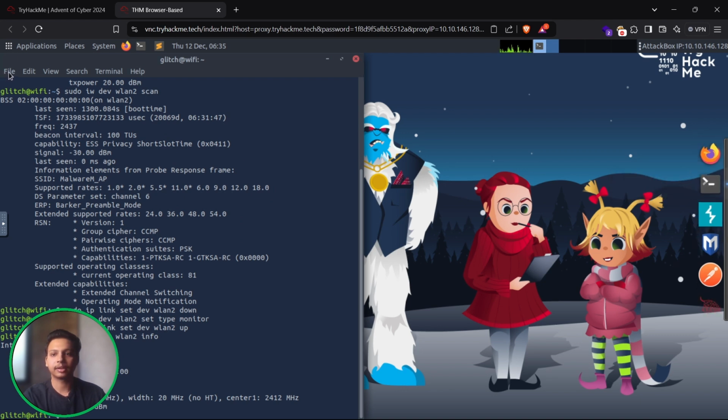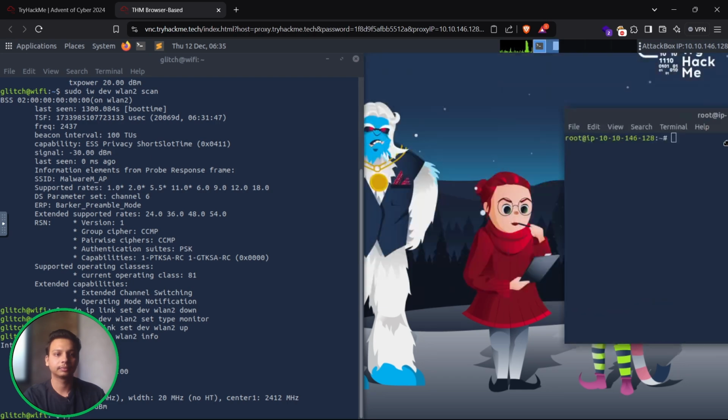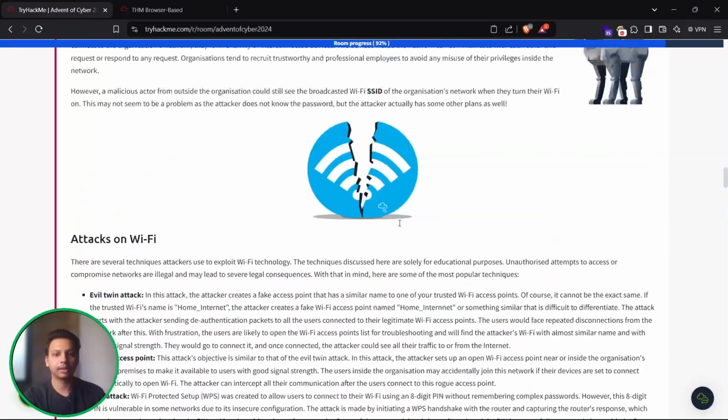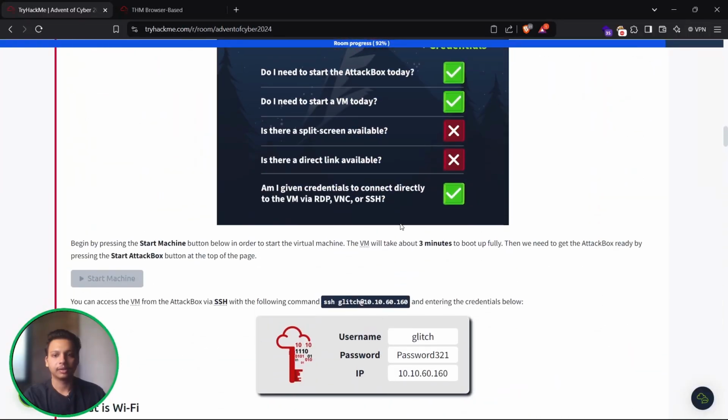Okay, let me just open terminal over here, and again we have to give the particular SSH passwords and all.